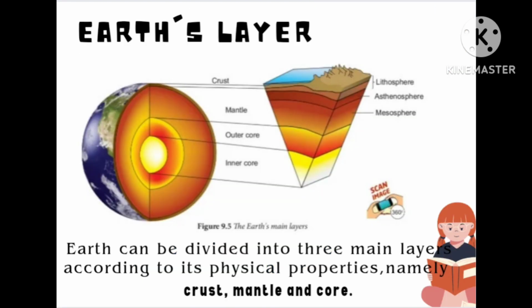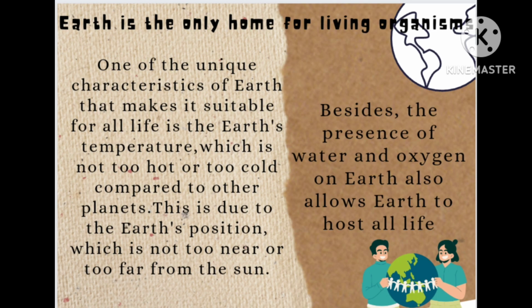Moving on to the next topic, the Earth's layers. Earth can be divided into 3 main layers according to its physical properties, namely crust, mantle and core. The mantle consists of the lithosphere, asthenosphere and mesosphere. Lithosphere covers the crust and the top part of the mantle.